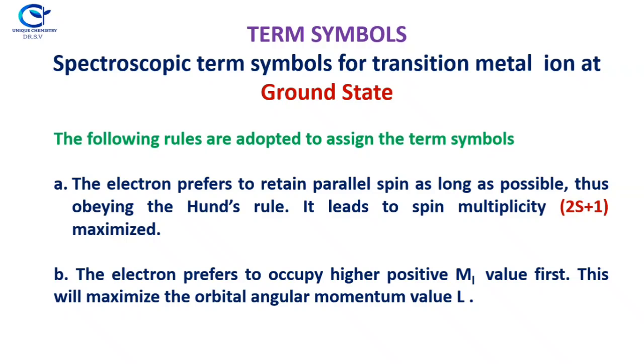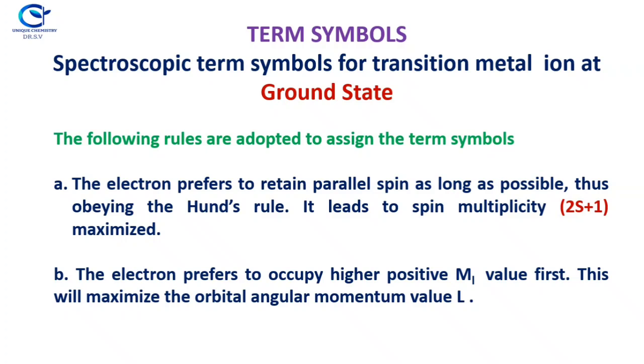Now we see how to assign term symbols. There are some important rules we have to adopt. The following rules are adopted to assign the spectroscopic term symbols for a transition metal ion at ground state. The first rule says that the electron prefers to retain parallel spin as long as possible. That means the first electron will go to the first orbital, then the second electron will go to the second orbital only, and pairing does not take place. So this is Hund's rule. Because it retains the parallel spin as long as possible, thus obeying Hund's rule, it leads to the spin multiplicity 2S plus 1 being maximized.